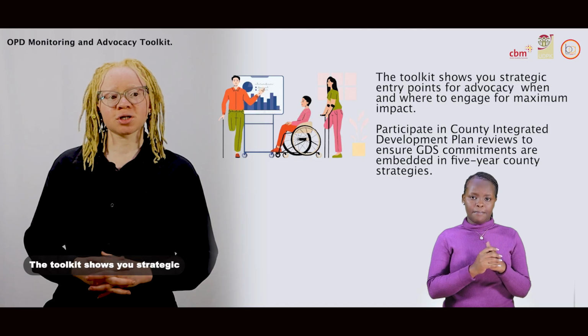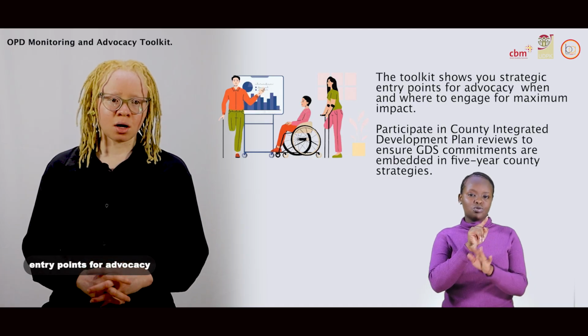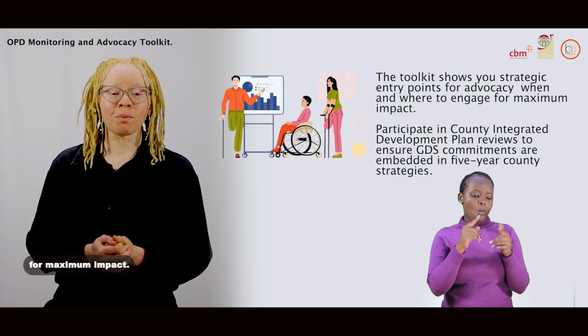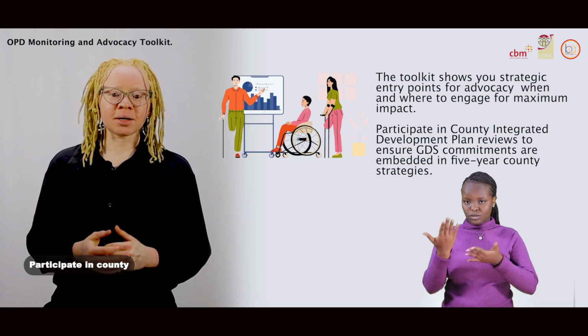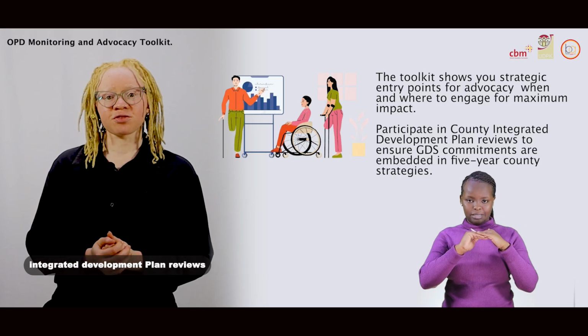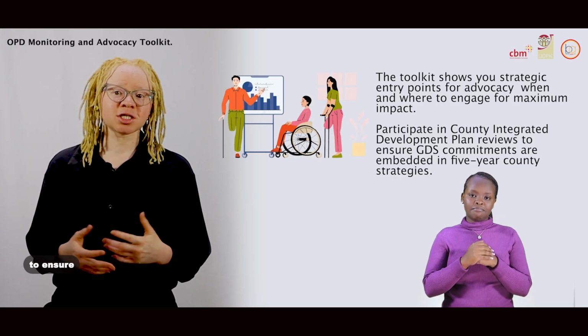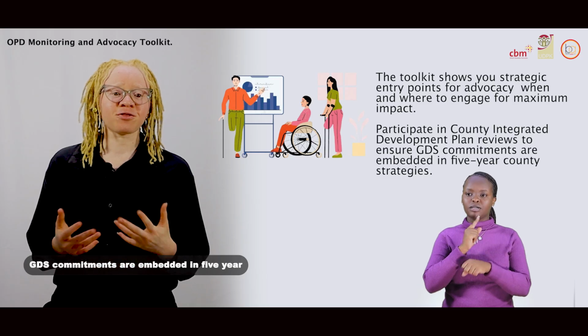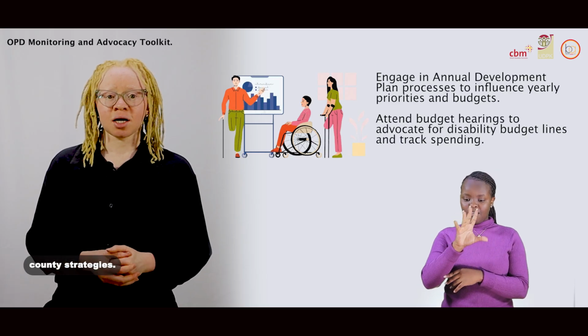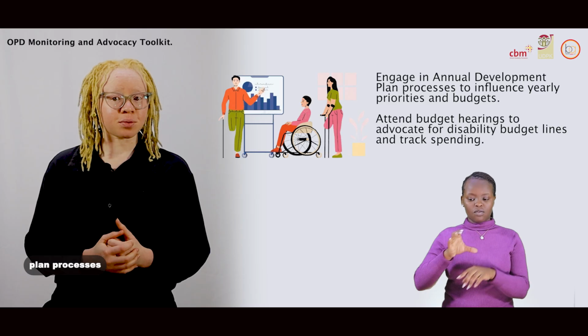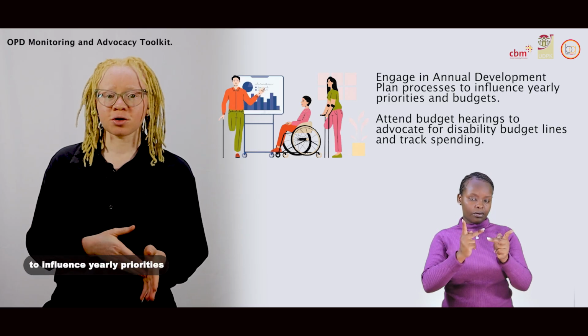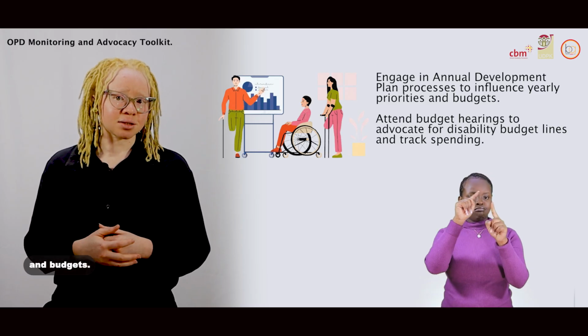The toolkit shows you strategic entry points for advocacy, when and where to engage for maximum impact. Participate in County Integrated Development Plan reviews to ensure GDS commitments are embedded in 5-year county strategies. Engage in annual development plan processes to influence yearly priorities and budgets.